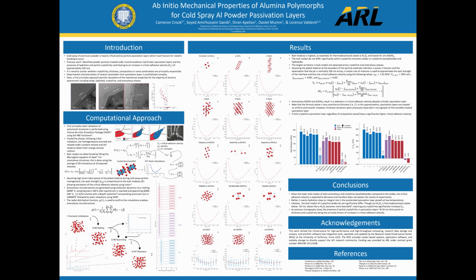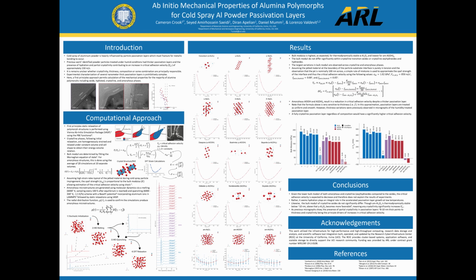Amorphous representative volume elements for each composition are generated by a melt and quench method using a ReaxFF potential incorporating alumina ions, and subsequent DFT relaxation. Averages for 20 simulations of each volume of amorphous structure were used to fit the equation of state, since the canonical distribution can be described as the average of smaller cells.